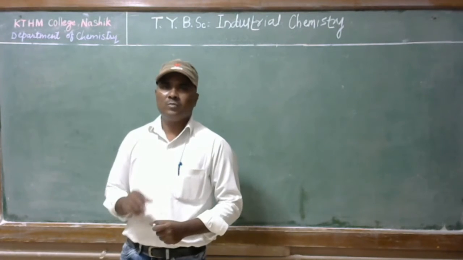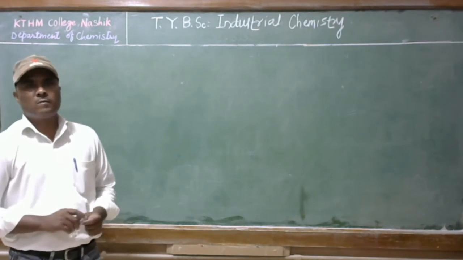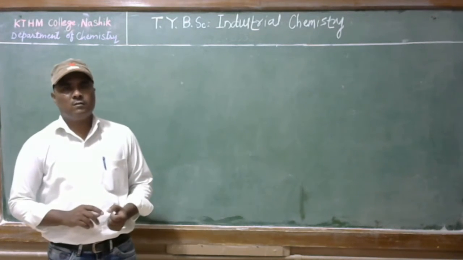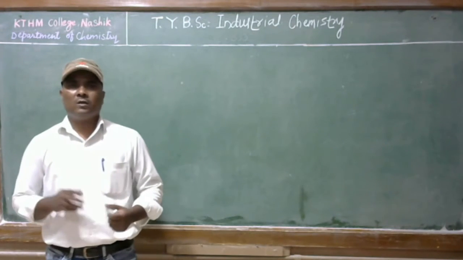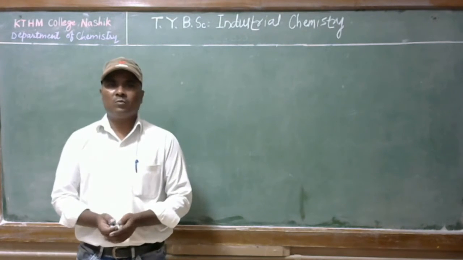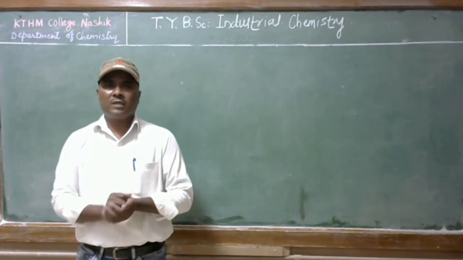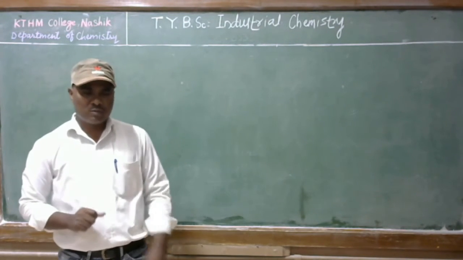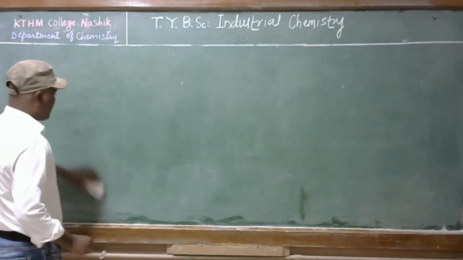Students, in the previous lecture we discussed herbicide. We have seen what a herbicide is and how a herbicide is classified into different categories on the basis of their mode of action and on the basis of their chemical nature or the source of supply. So students, we have seen that a herbicide is nothing but a chemical compound